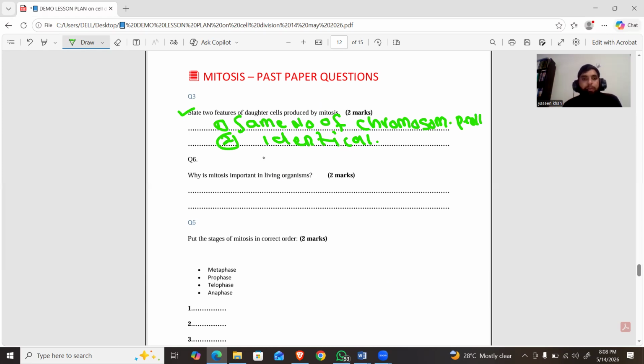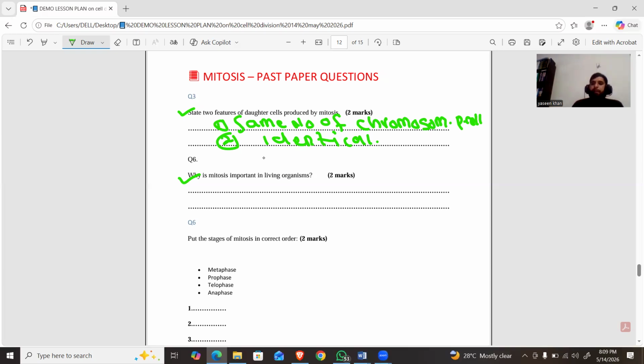The second most common question is: why is mitosis important in living organisms? Simple living organisms, for example amoeba, paramecium, and bacteria, use the mitosis process for division and reproduction, which is called asexual reproduction. Many unicellular and simple organisms use mitosis for reproduction.